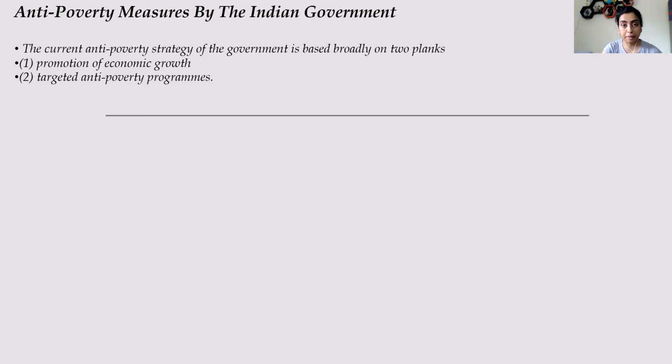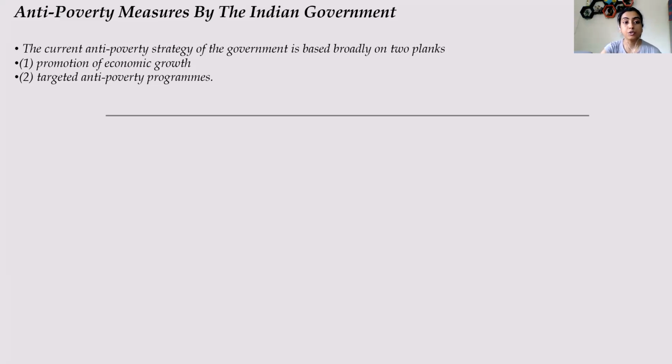Now, what does anti-poverty mean? Anti-poverty means some initiative that has been taken by the Indian government to reduce the level of poverty in India. If you can remember from our previous class, or in the book also, from the 1970s till date, the number of people below the poverty line is decreasing. Even though it is decreasing, the number is still quite high, and we need to still bring the number of people below the poverty line to a much more reduced state.